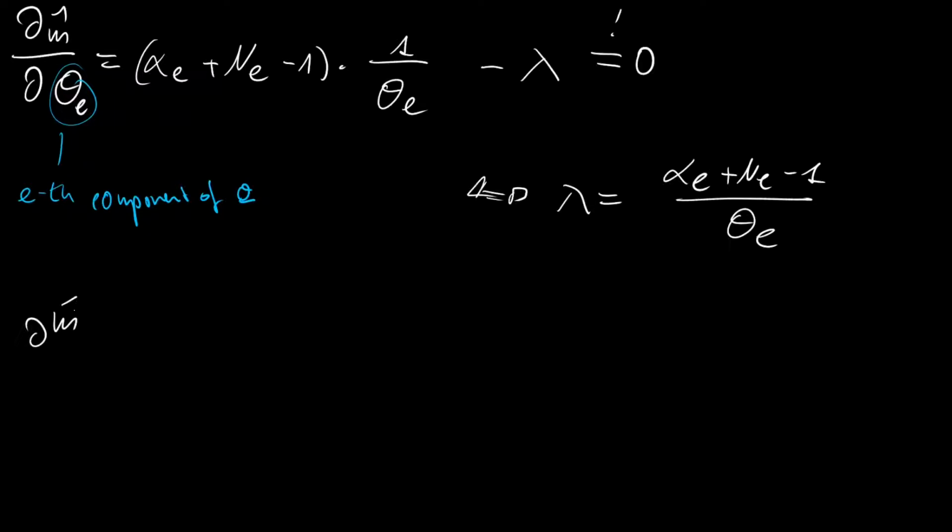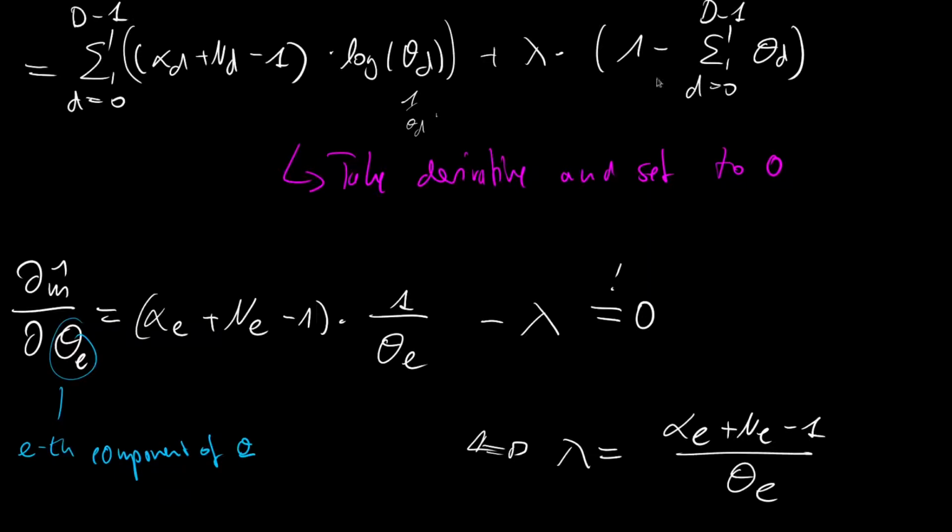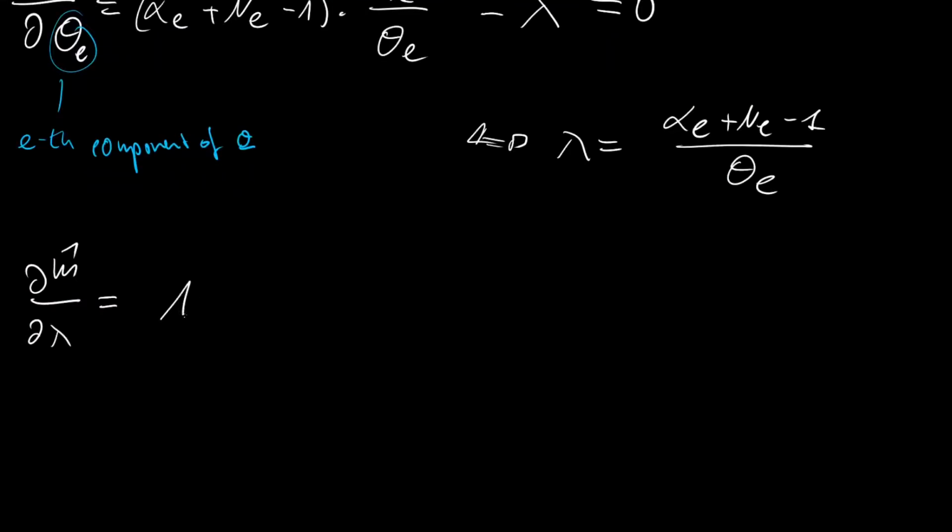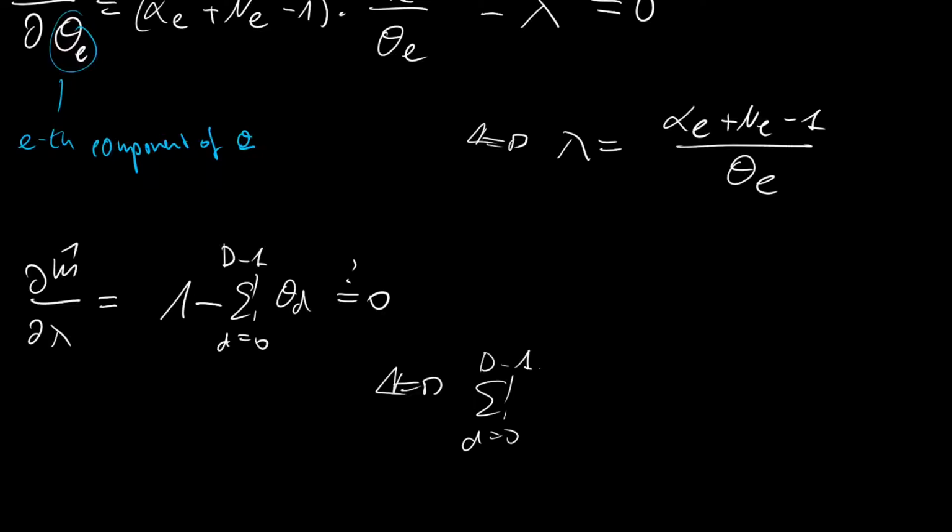Okay, then let's continue with the next derivative. Let's derive m hat with respect to lambda. And if we do this, then we will just get back our constraint. This is always so in Lagrange multipliers. And we have 1 minus the summation from d=0 to capital D minus 1 over theta d, which has to hold to 0. So let's rearrange it, and we get the summation from d=0 to capital D minus 1 over theta d is, of course, a 1.